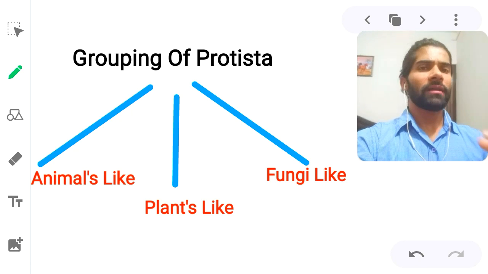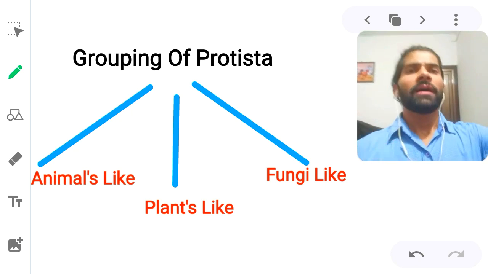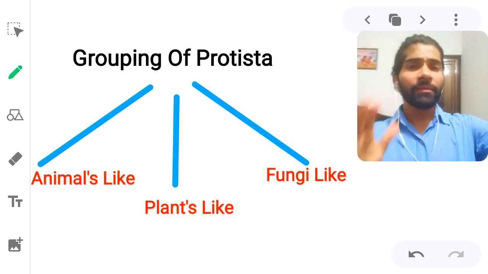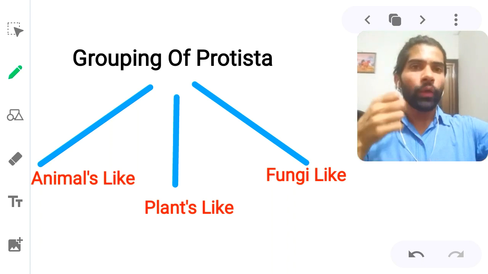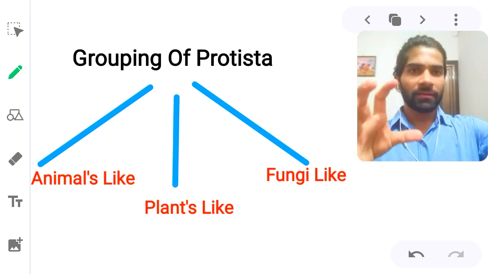I think we are going to the last. Grouping of Protista. We are going through these 3 terms in the Protista.